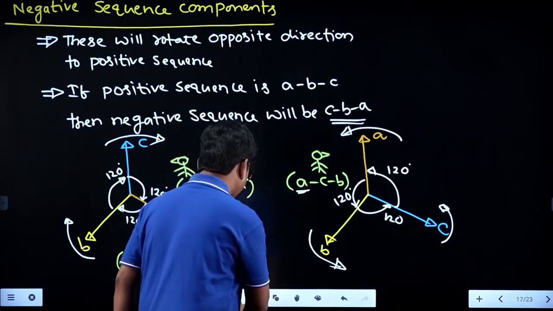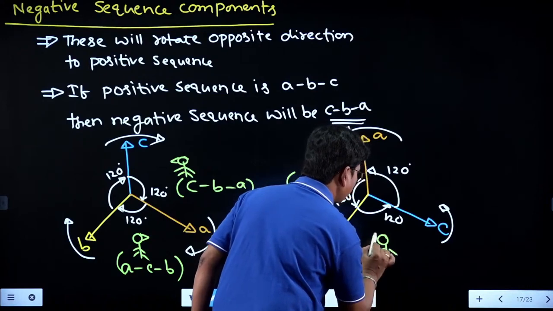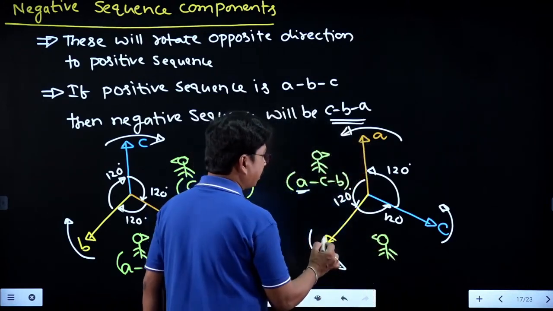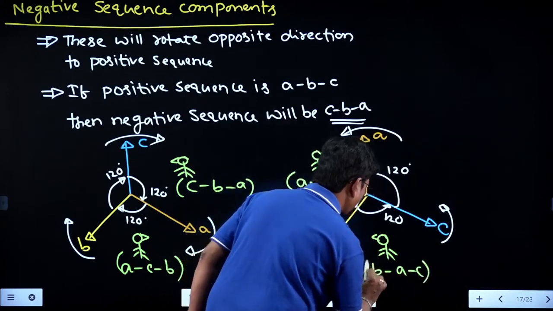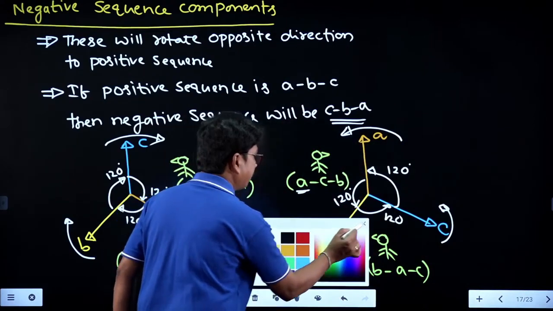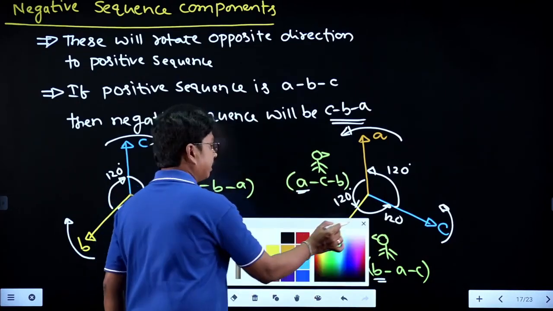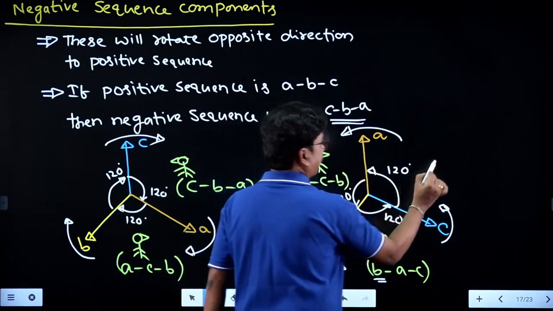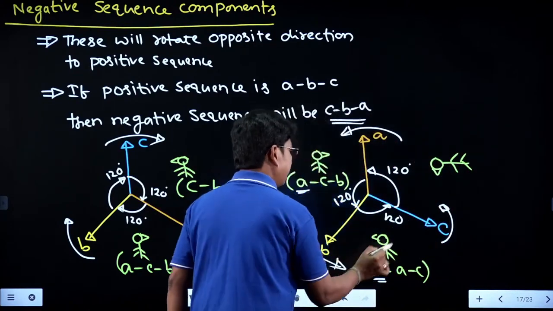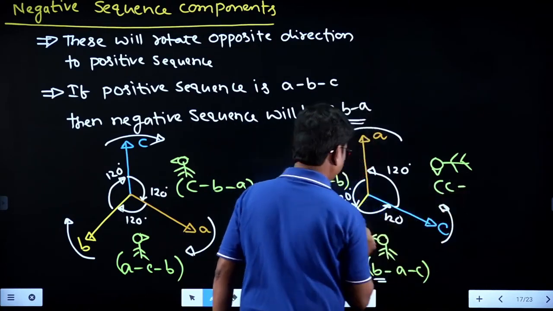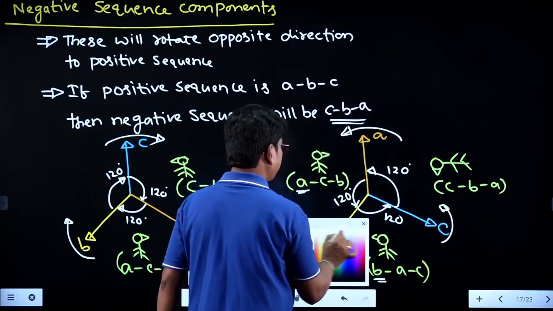When B phase is reference, the person is standing here and he is looking in this direction. What he is going to get? BAC. Will get BAC when B phase is reference. The same person, looking in this direction, can get first vector C and then B and then A. So whenever C phase is reference.